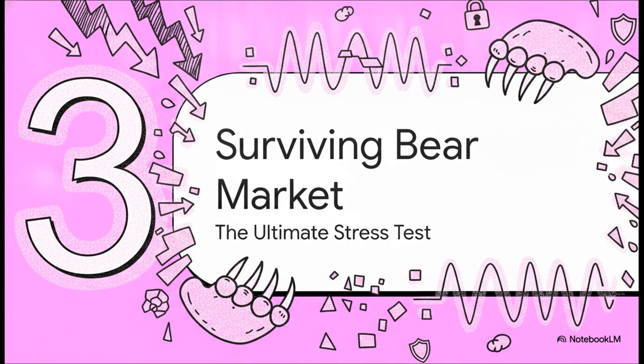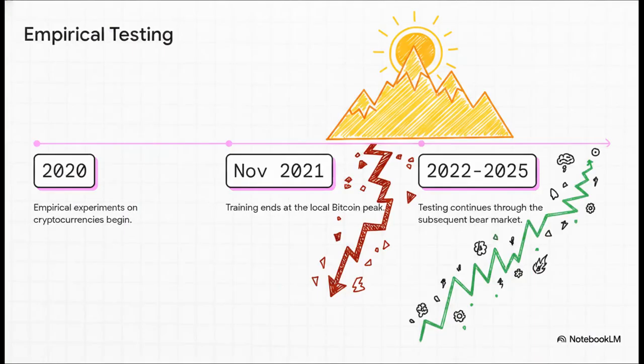All right. Section 3, surviving the bear market, which was the ultimate stress test. Theory is great, but how does it actually perform? The empirical testing period started in 2020. And this is crucial. Training for the hybrid AI model ended strategically in November 2021. That was the local Bitcoin peak, capturing a period of maximum market euphoria. From there, the model's out-of-sample predictions were tested from 2022 all the way through 2025.